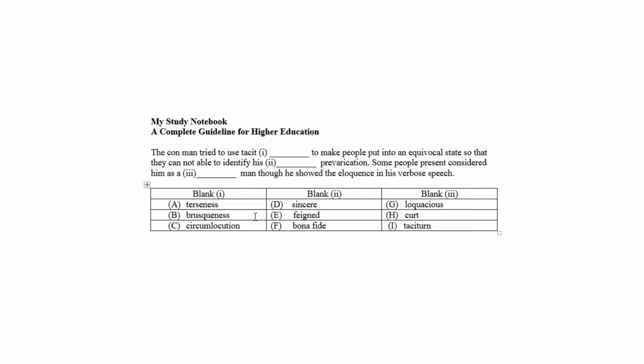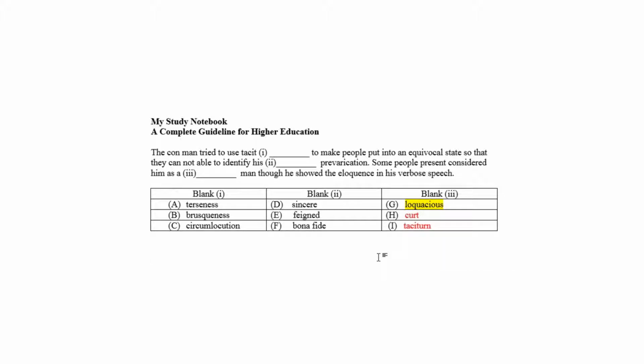He tried to use tacit way, that is implicit and was implied without being stated, and so it was ambiguous or equivocal. People could not consider him as a taciturn or curt man because he gave a verbose speech, which denotes a talkative or loquacious person as opposite of a taciturn man. So choice G fits blank 3 as a correct answer, and choice H and I are so eliminated.